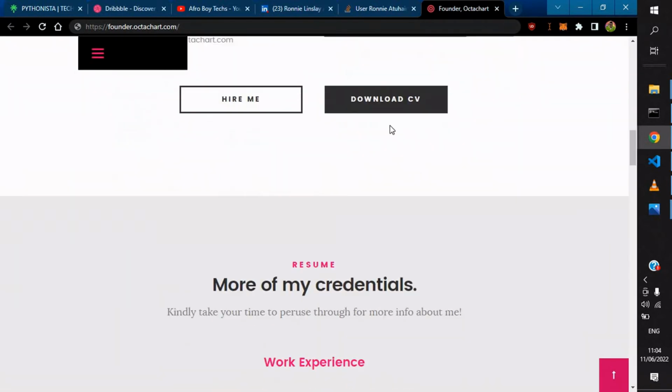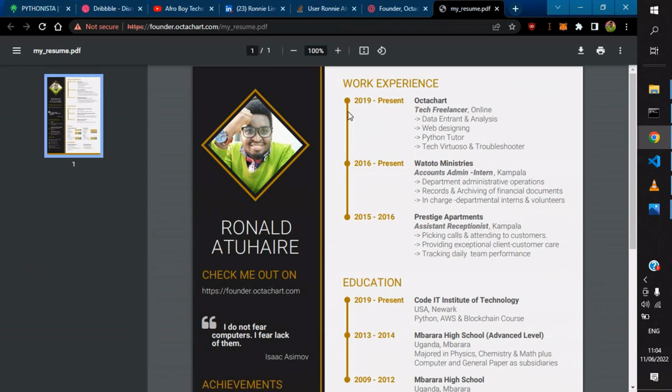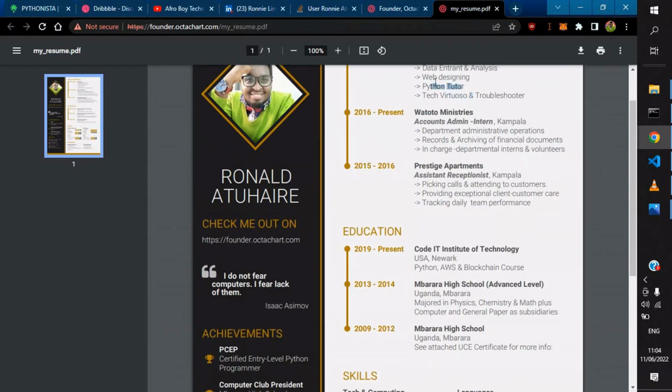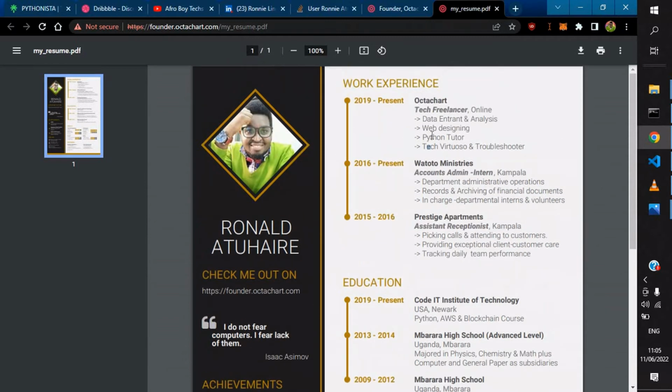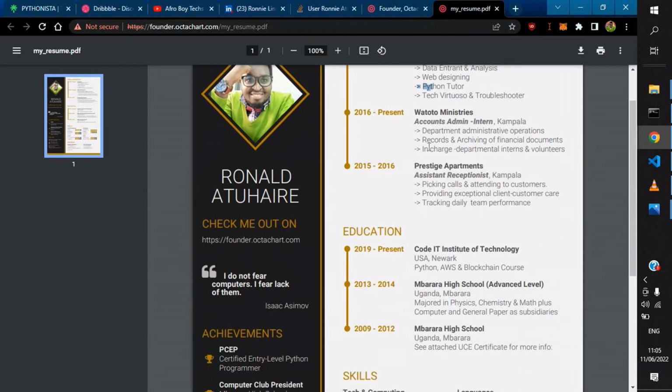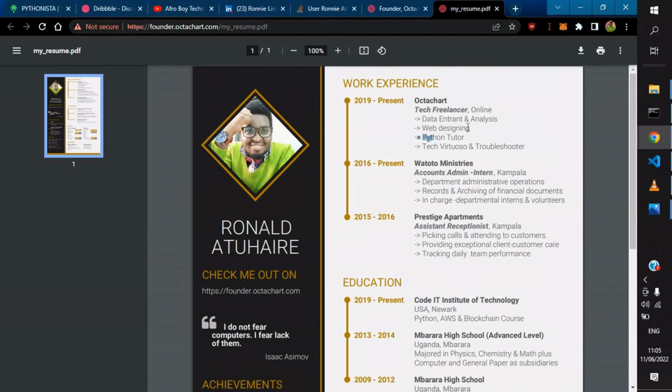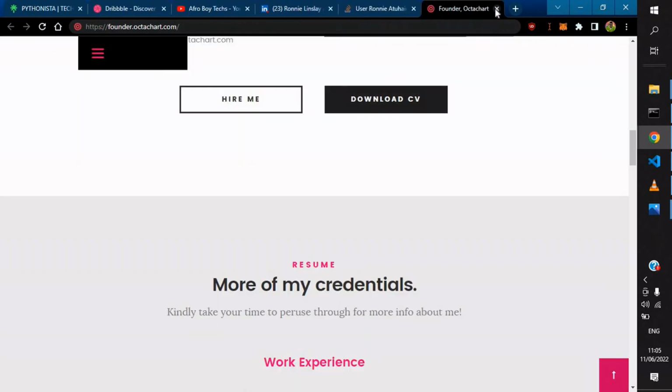If you click, for example, on download CV, it would automatically bring us this PDF, and this PDF is actually my CV. You could download it here. As you could see, I'm currently taking freelancing, and I do different things: data entry, web designing, tech troubleshooting, Python tutor, and that's basically it for my portfolio link, my PDF and bio.